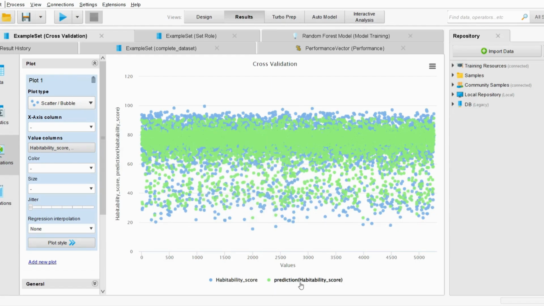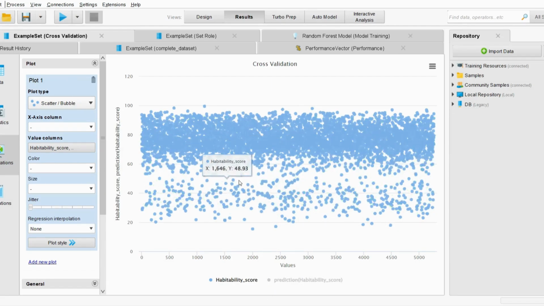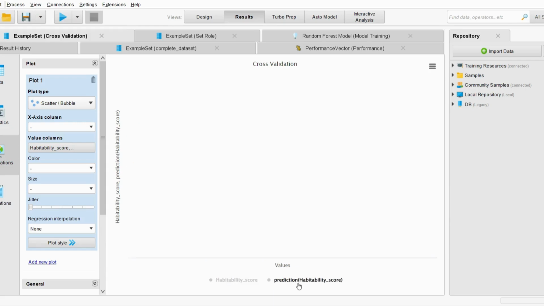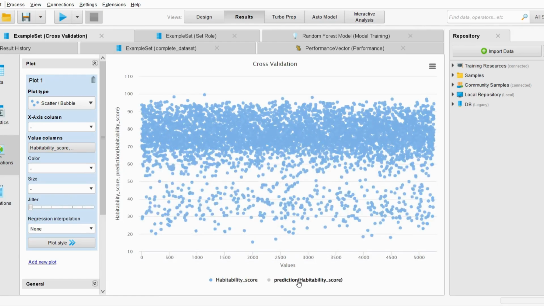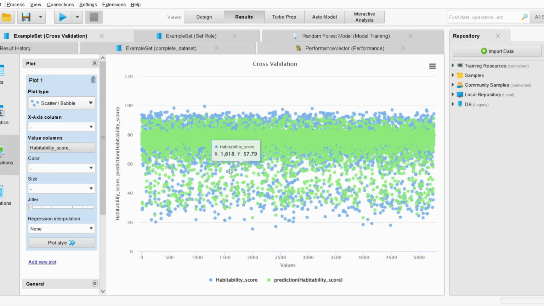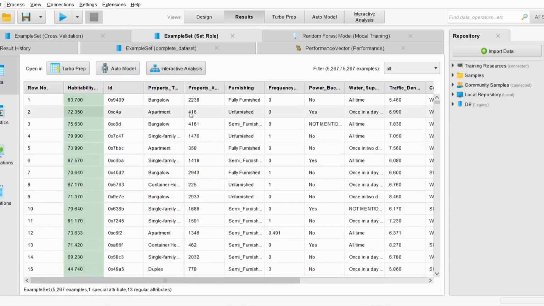Yeah, so here we can see, let's first see just the habitability score. So here we can see this is the original data, and here is the prediction. Now let's see how they compare together. So here's the habitability score and prediction score. We can see that it's almost overlapping in all the places, except for a couple of outliers and some values on the top. So this gives a good visualization of how our performance has been.